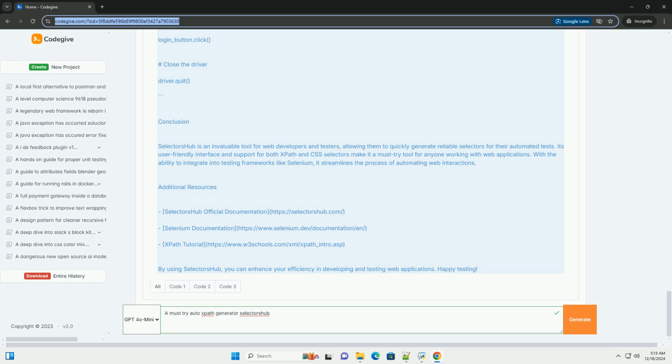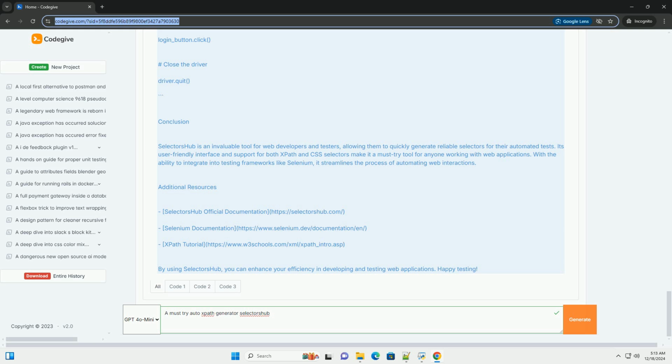Set up the driver. Make sure to download the appropriate web driver. driver = webdriver.Chrome(), or webdriver.Firefox() for Firefox. Open the login page: driver.get("file:///path/to/your/login_page.html"), update with your file path. Find the username and password input fields.